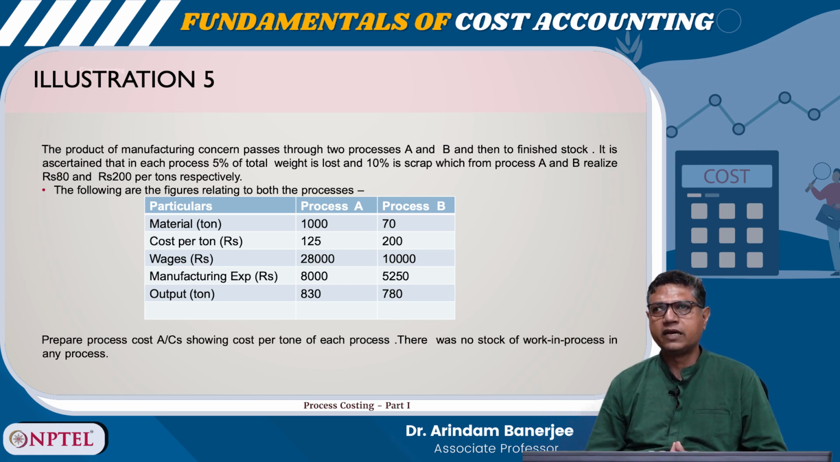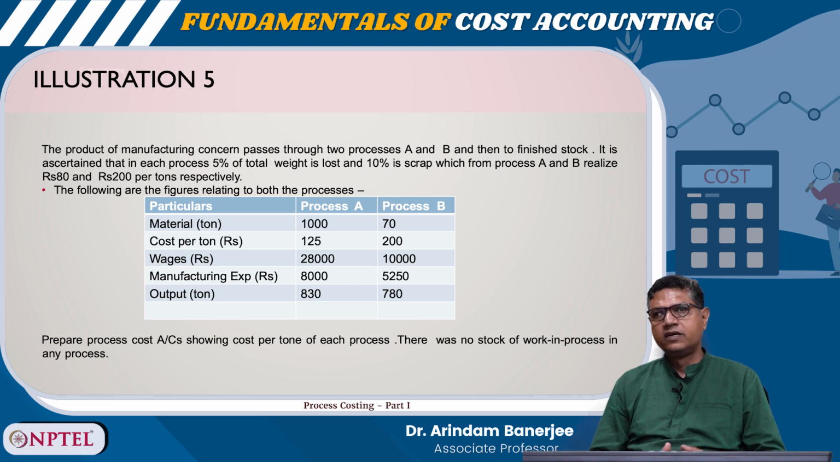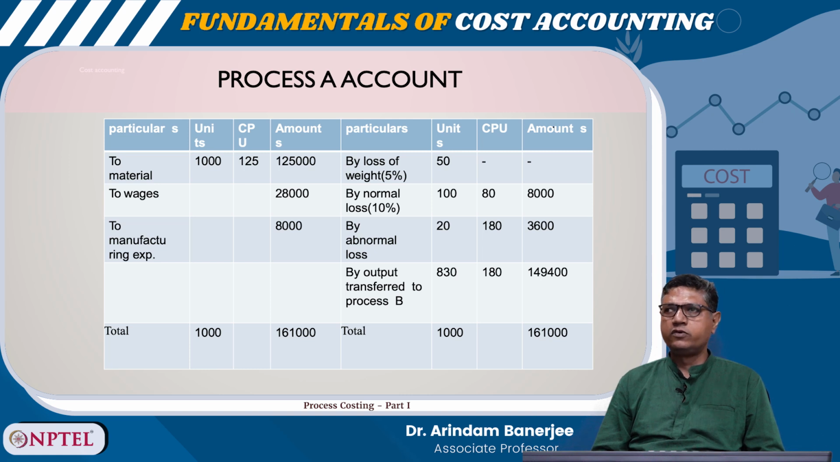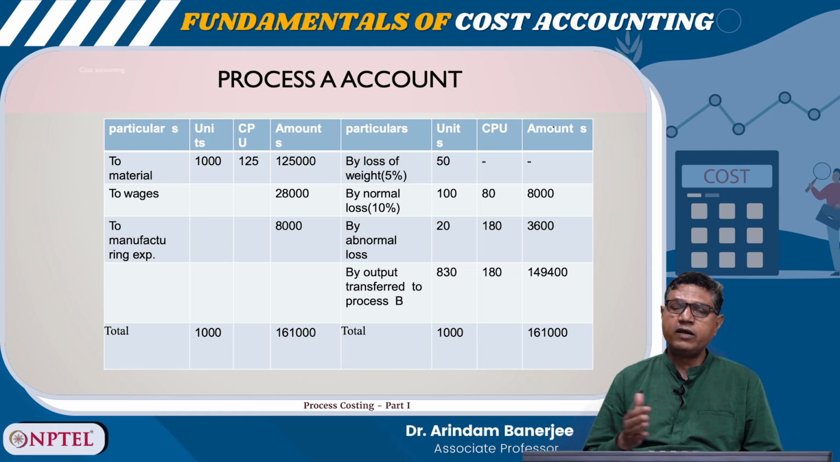So, I can create a process A account like this. To material 1000 units, 1,25,000, to wages 28,000, to manufacturing expense 8,000. By loss of weight, it is normal loss, so it will not be accounted for. By normal loss 10%, 88,000. By abnormal loss 3,600. By output transferred to the next process, it is 149,400, right. So, now 1,49,400 is getting transferred to process B, right.